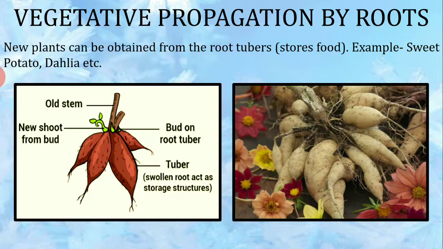The pictures here show children the presence of the old stem and the new shoot. The green one is the new shoot from the bud, then the bud on the root tuber, and the tuber is the swollen root that acts as the storage structure. That means it stores the food. The second picture also looks similar, but one is your sweet potato and the other is the tubers of dahlia.